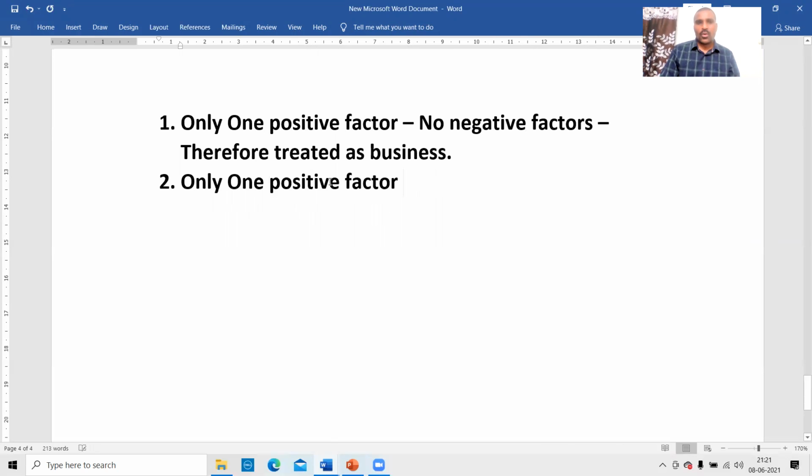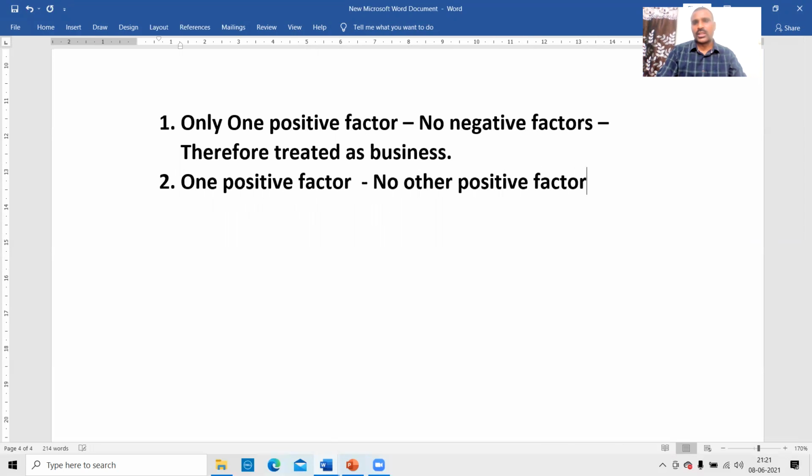Therefore, it should be a business. But only one positive factor, no other positive factors, and therefore not treated as a business. Look at this.